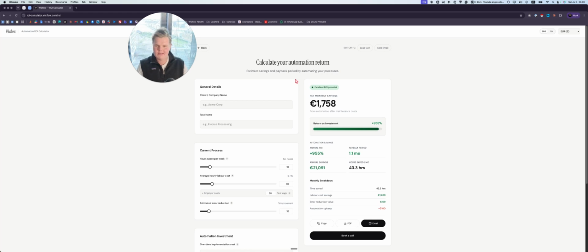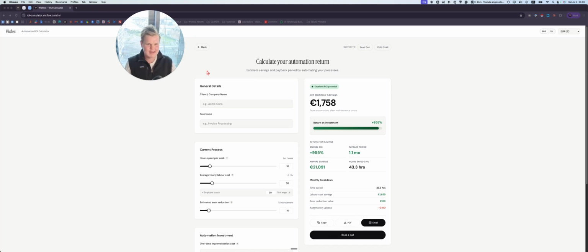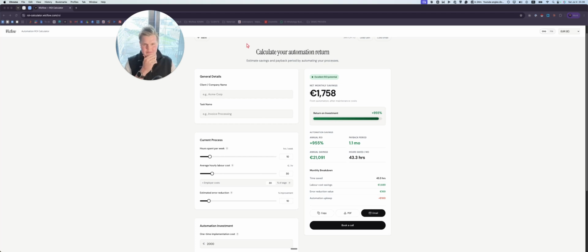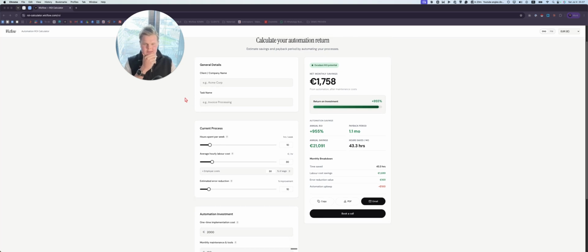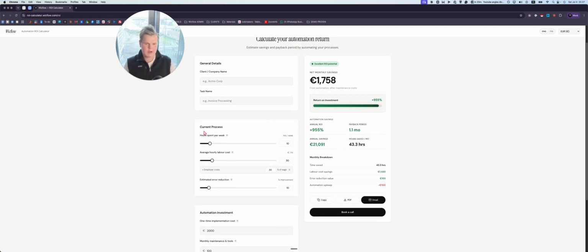And as any business owner, what we care about is the end outcome. How much money am I going to make out of this? Especially in B2B sales, that's all we care about. All right, so here, for example, we have an automation return calculation. And this is essentially just a simple calculation of, first of all, the annual return on investment, which is the most logical way to look at these things, and then the payback period as well. And then you have a couple of other cool stats here, and you can make this more complicated as well, but I'll just show you real quick what this is about.